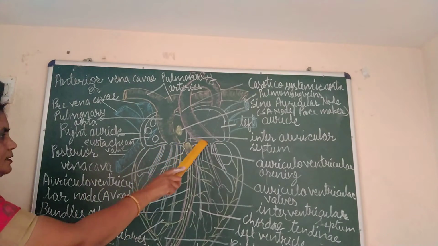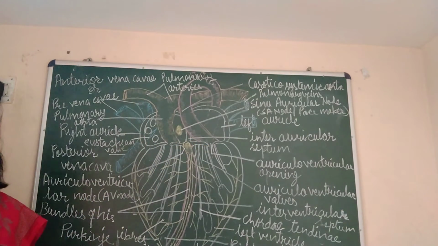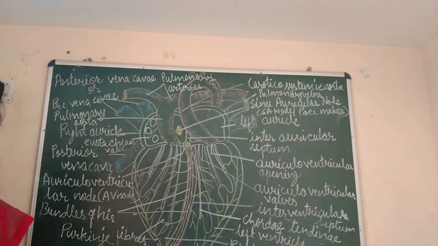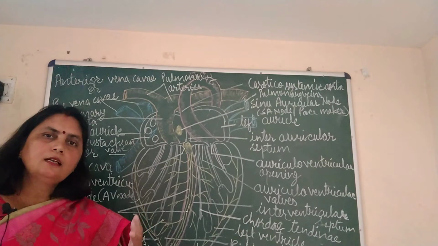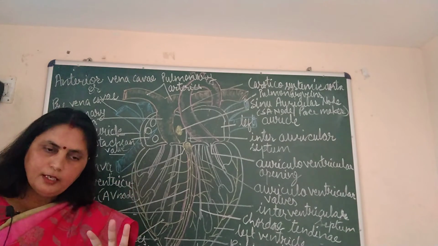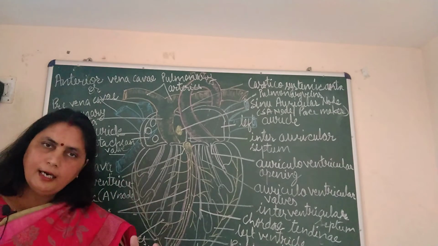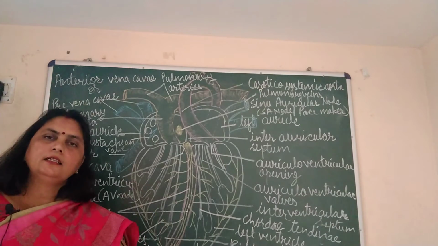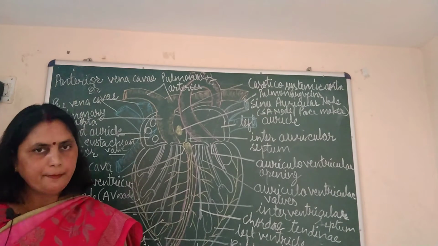Now let us see which arteries are given out from the ventricles. As I told you earlier, the biggest artery is known as aorta. Aorta divides into arteries, then arteries divide into arterioles, and lastly the arterioles divide into blood capillaries.